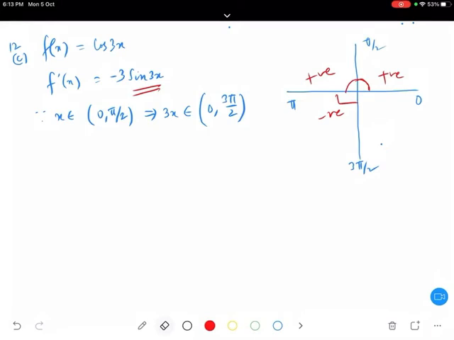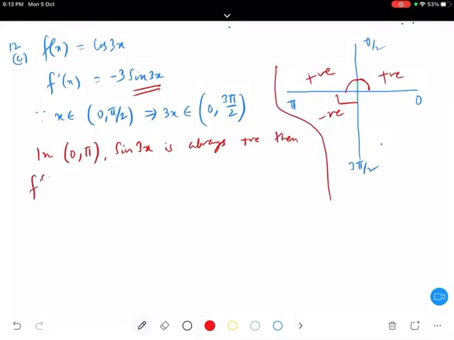Now if sin 3x is always positive in 0 to pi, can I say f dash x is always negative from 0 to pi? So write down, then f dash x is always negative in 0 to pi, right? Hence the function is decreasing in 0 to pi. So I can say that the function is decreasing in 0 to pi.